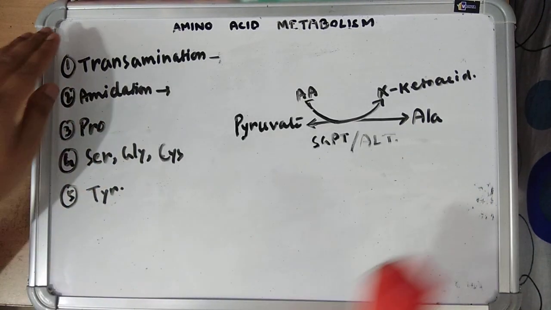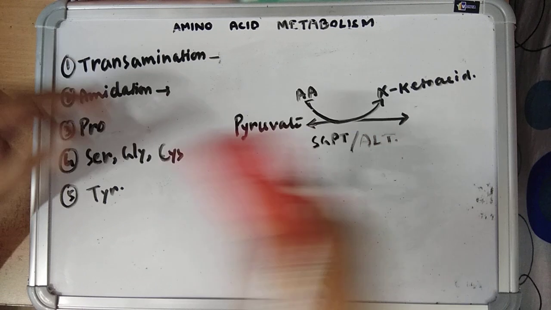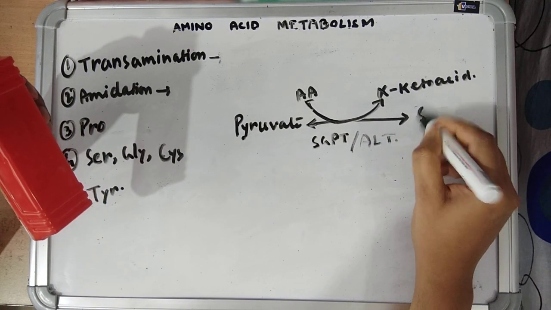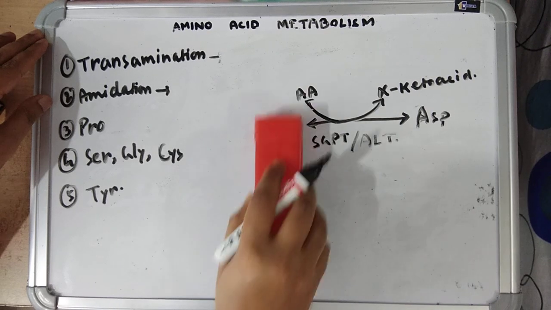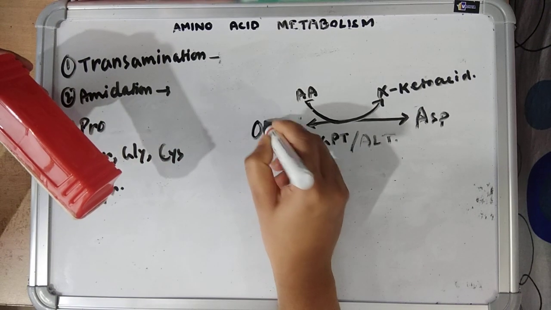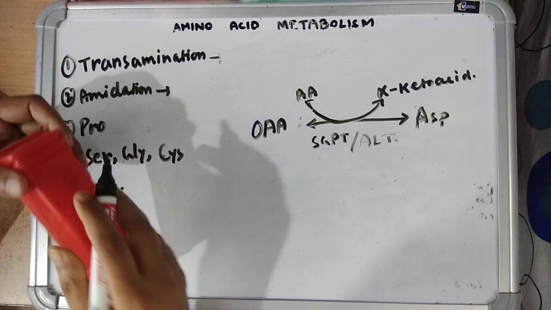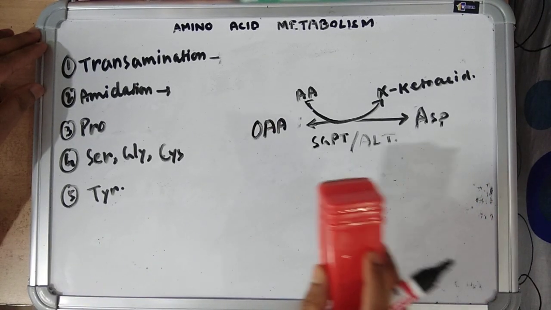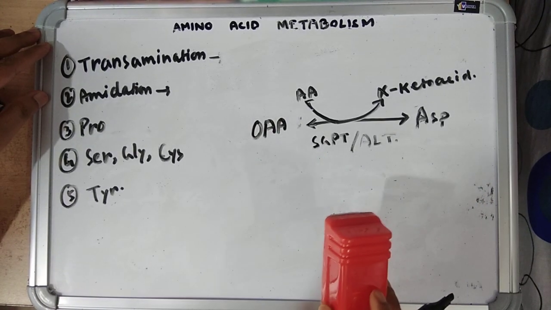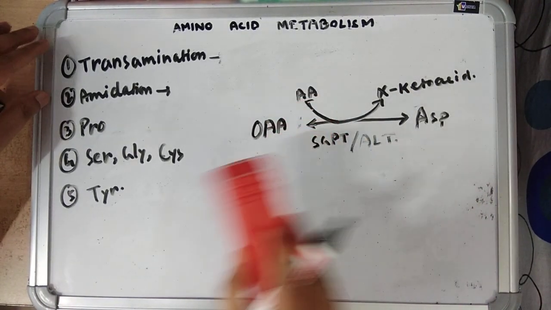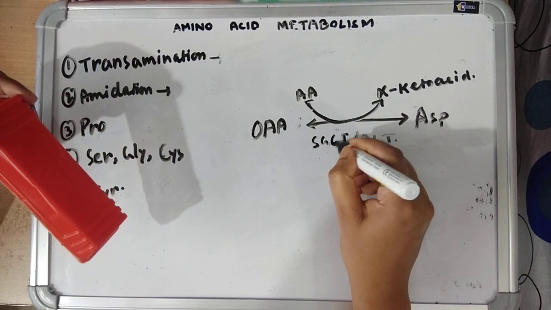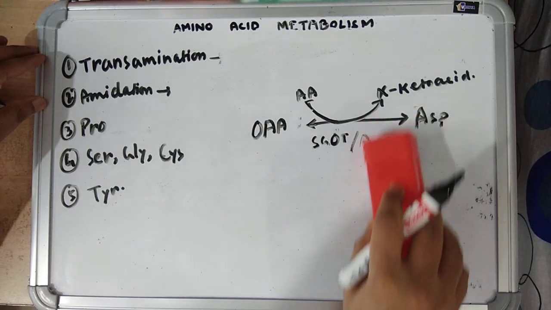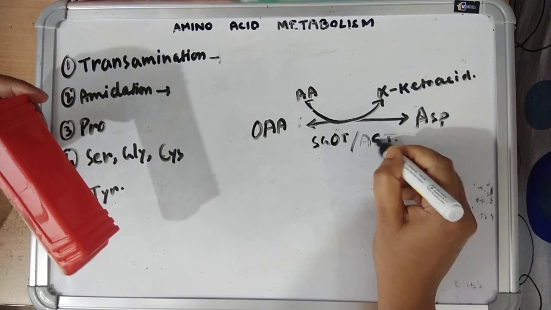If this amino acid is aspartate, then this keto acid is oxaloacetate. So aspartate we can have from oxaloacetate, and if this amino acid is glutamate, then this enzyme will be serum glutamate oxaloacetate transaminase or aspartate aminotransferase.